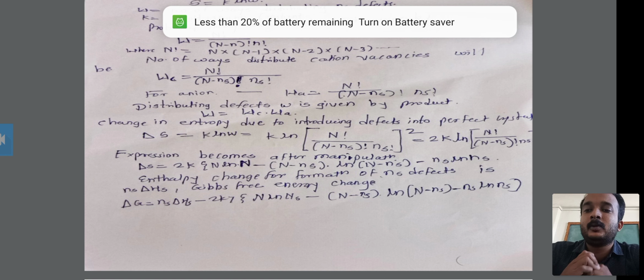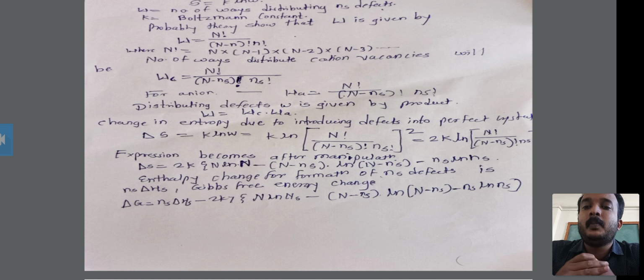Therefore the expression becomes, after manipulation, firstly you have to manipulate this equation, that is delta S is equal to 2k into bracket N log of N minus bracket N minus Ns bracket complete into log of N minus Ns bracket complete minus Ns log of Ns. Okay, this is the expression after the manipulation.